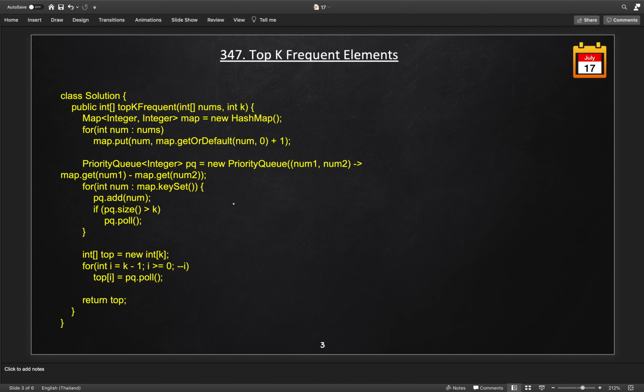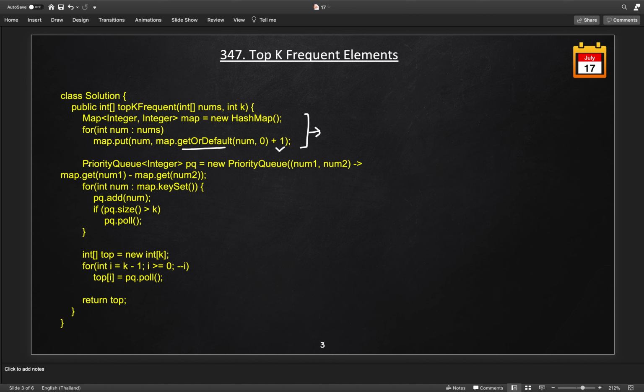So the code is here, I have written it down. The first 3 lines are building the map with the frequencies, and we are using getOrDefault. If the number is not already in our map, just initialize with 0 and add 1 to the count. If it is already there, then get the previous value and add 1. So these 3 lines of code get the frequency.